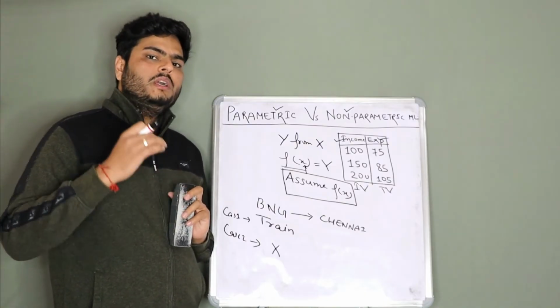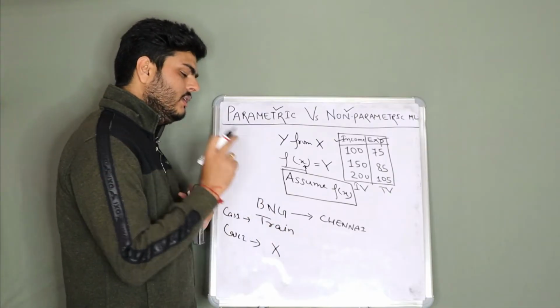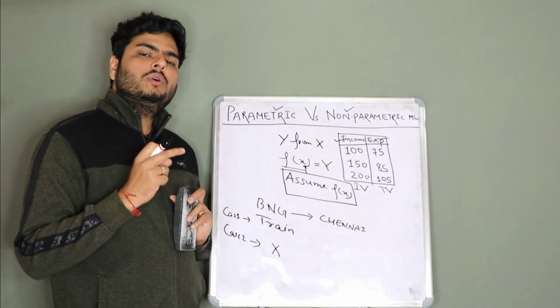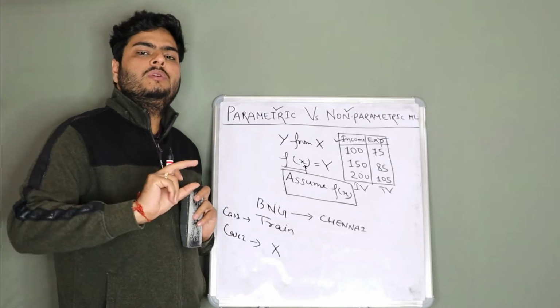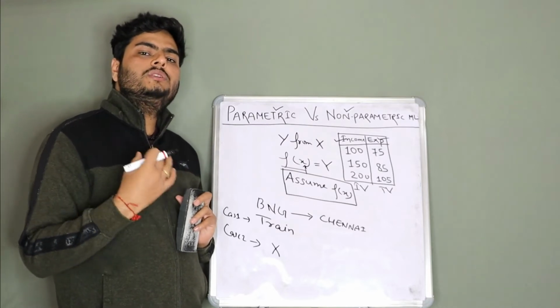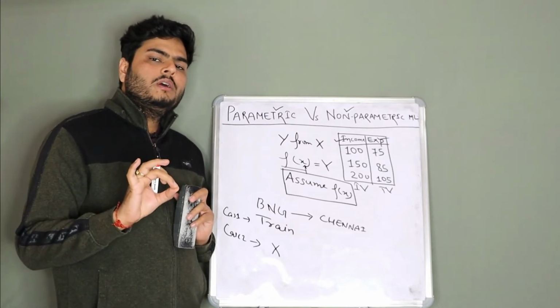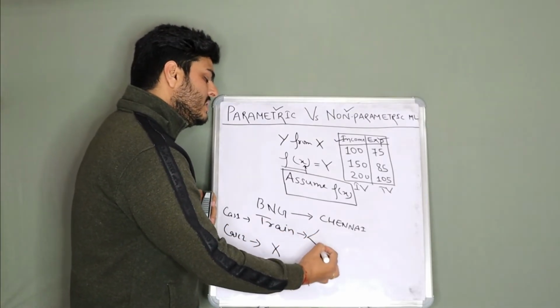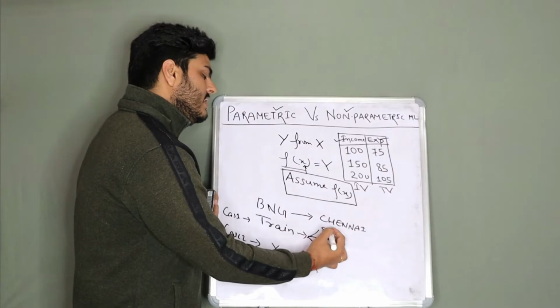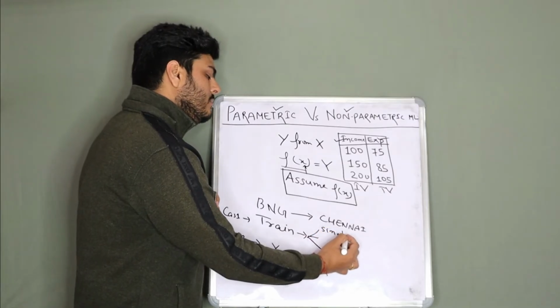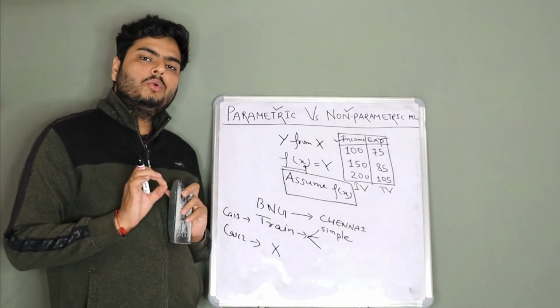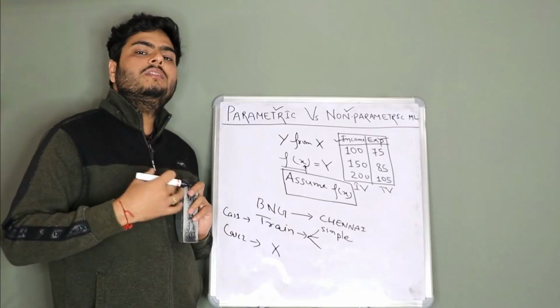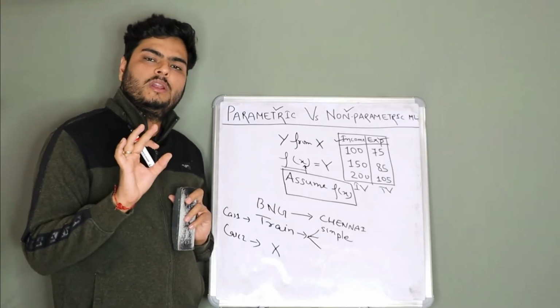If I assume you are coming by train, what I will do is go and find out what all trains are available in between that time, and I will try to estimate your expense. In that case my life is simple. I am writing some properties of parametric and non-parametric machine learning. My life is simple, right? I just go and see the train things. So my life is simple.